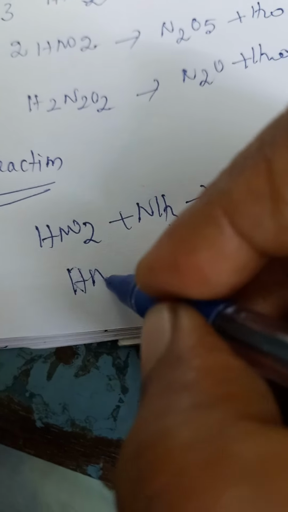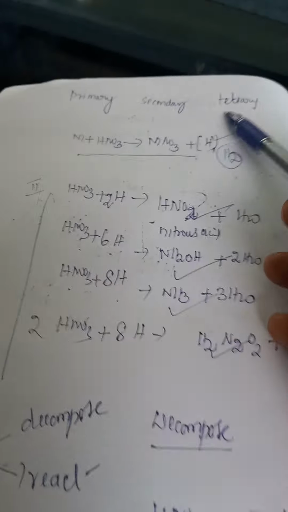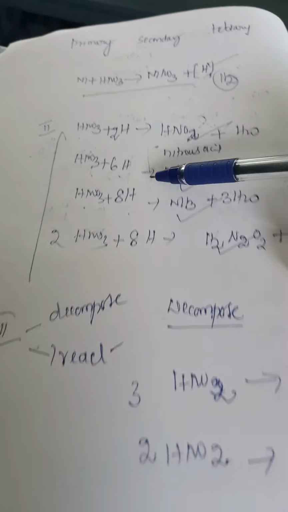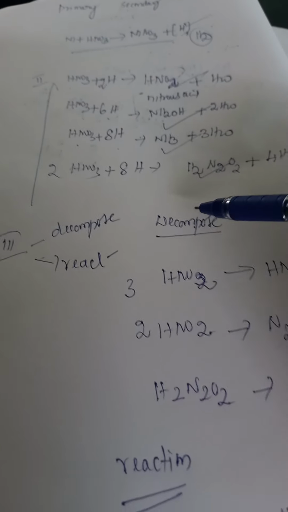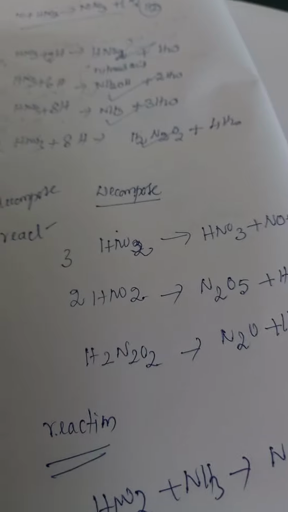Similarly, nitrous acid reacts with hydroxylamine to form N2O plus H2O. In such a way the reactions go on. So we follow 3 steps: primary, then the secondary products either decompose or react to give the final products. Based on this, we can see 1 or 2 examples.